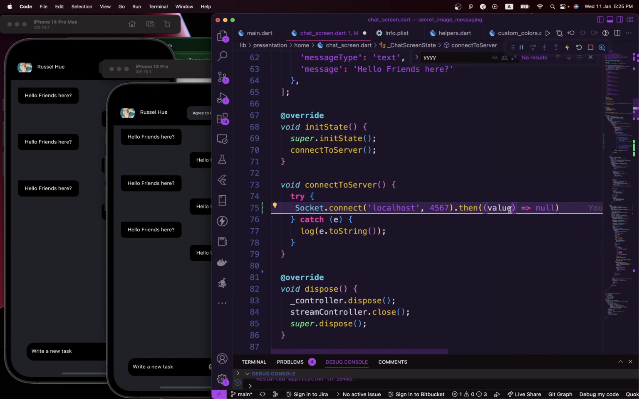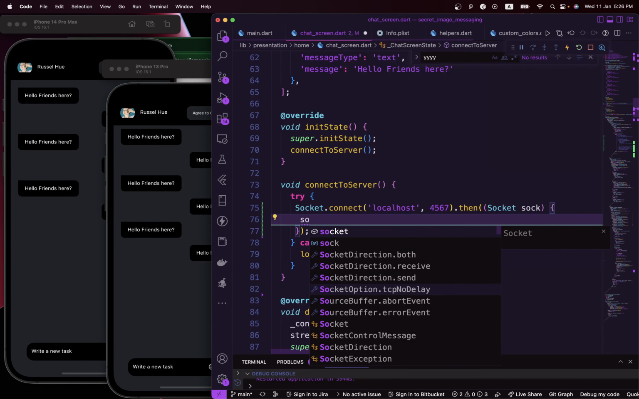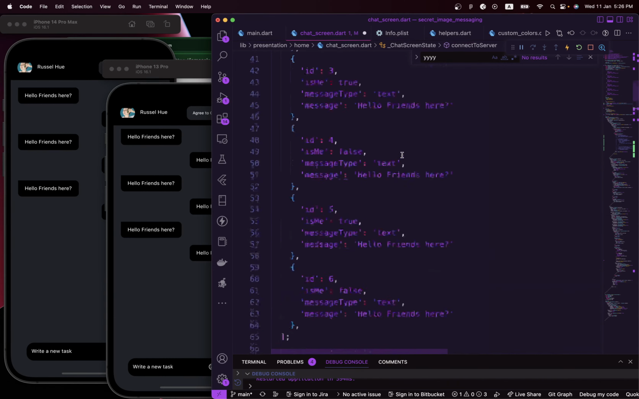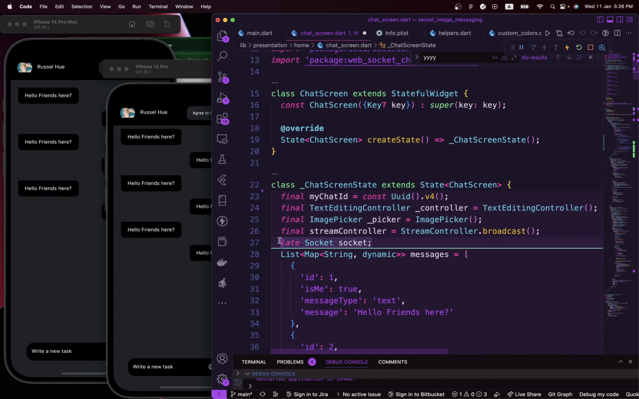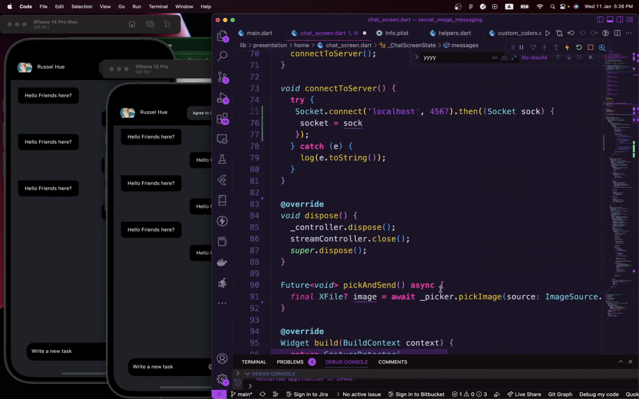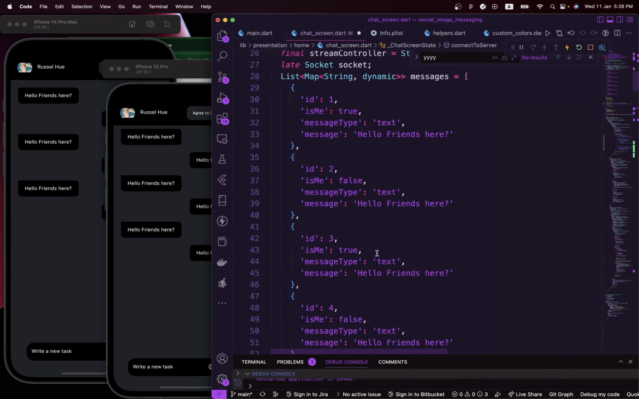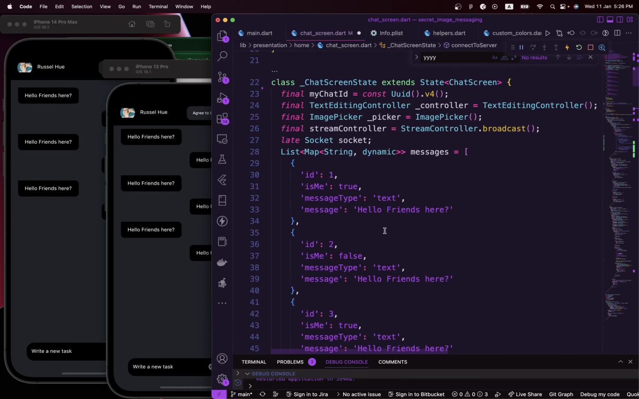And inside the then, the value it returns, I'm going to call that value of type Socket, and the name is going to be sock. Within here, I'm going to say socket equals sock. We are getting this socket because I created a variable here called socket, and we are just initializing it, because if you remember, we marked it as late initial, right? So that's why I'm initializing it here.